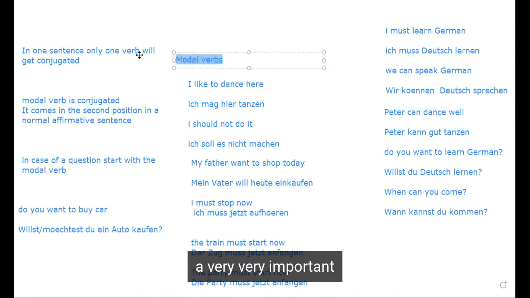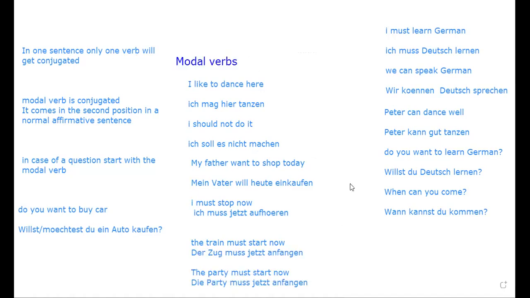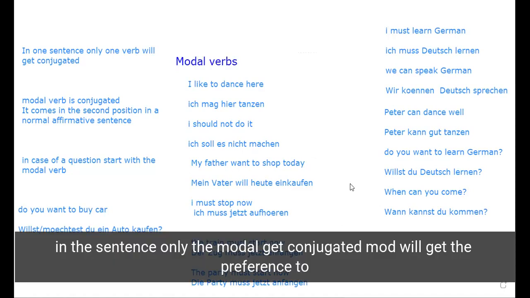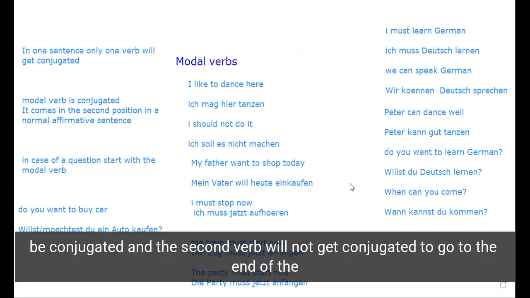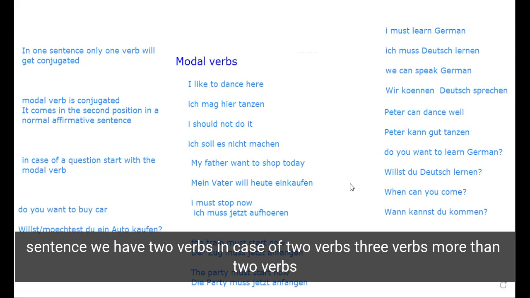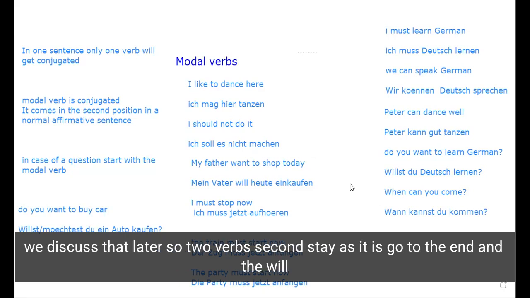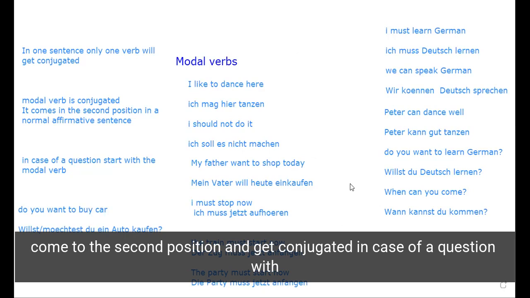Modal verbs are a very important concept. In a sentence, only the modal verb will get conjugated. The modal verb gets the preference to be conjugated, and the second verb will not get conjugated; it will go to the end of the sentence. This is for two verbs. In case of three verbs, more than two verbs, we discuss that later. So with two verbs, the second verb stays as it is and goes to the end, and the modal verb comes to the second position and gets conjugated.